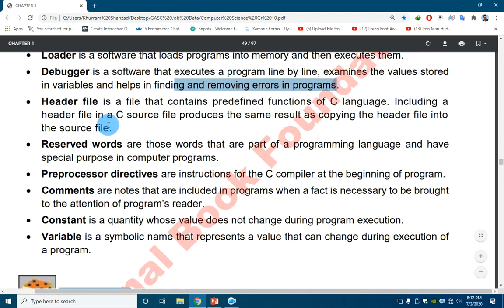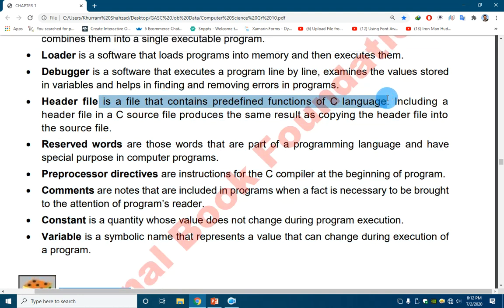Header file is a file that contains predefined functions of the C language. It contains already written code. It contains the code written by experts already, so including a header file in the C source file produces the same result as copying the header file into the source file. So a header file is a predefined collection of code which we can use in our program, so we do not have to write any extra code because this code is already written in that header file.